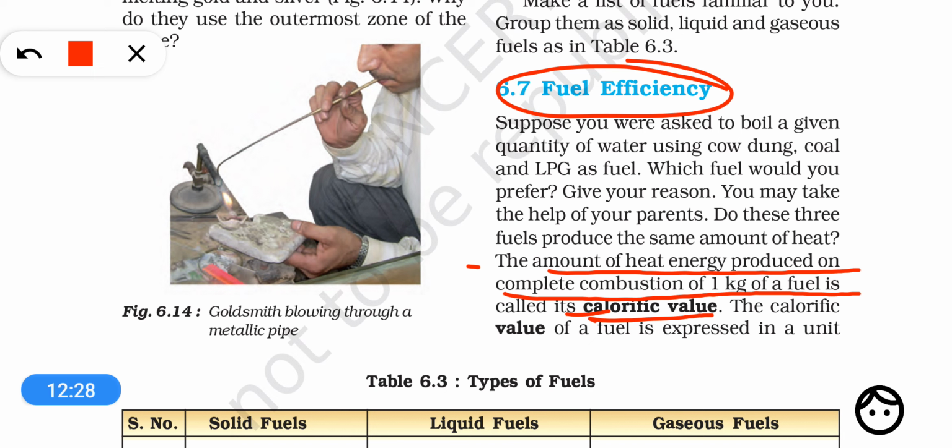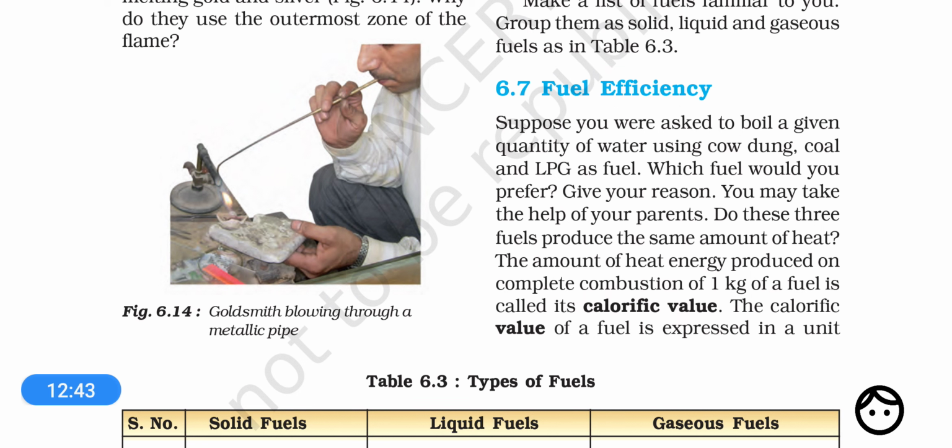For example, if we talk about LPG and wood, then wood will produce a lesser amount of energy on burning 1 kilogram as compared to LPG. So what is calorific value? This is the amount of heat energy produced on complete combustion of 1 kilogram of fuel.